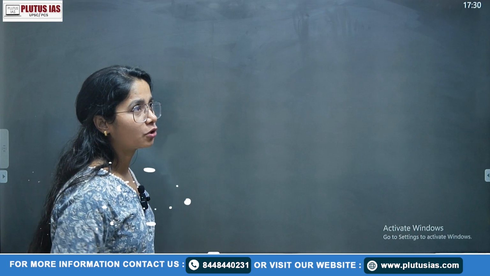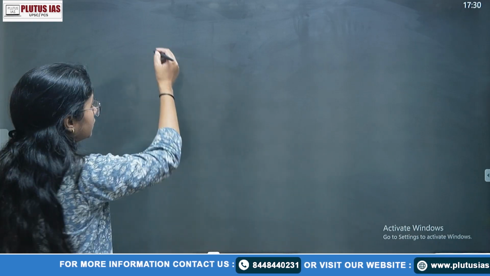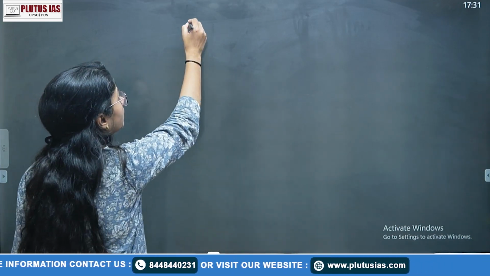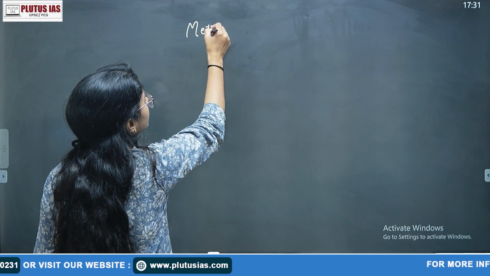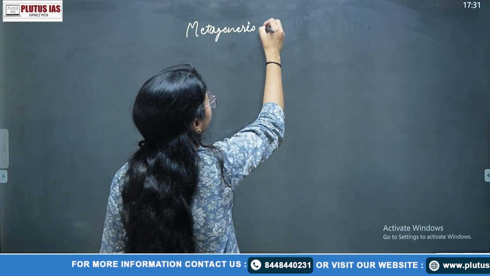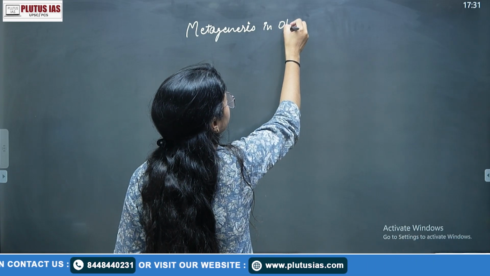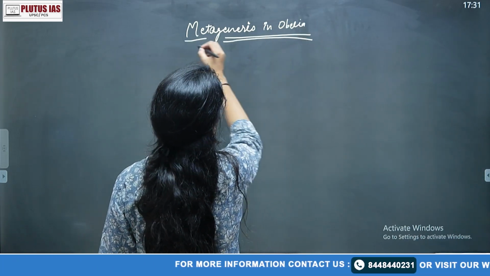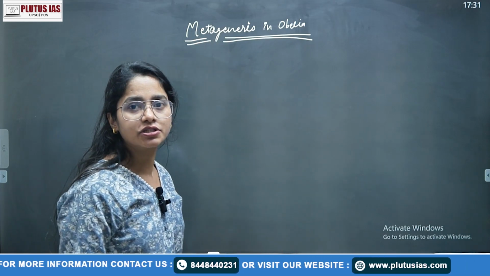So today we'll talk about one of the very important questions, metagenesis in Obelia. In the last topic we have already talked about polymorphism, metagenesis, and alternation of generation in the different forms, right? So today we'll talk about metagenesis in Obelia. This question may come in your examination, as it has a high tendency of repetition, okay? So you start with the introduction.